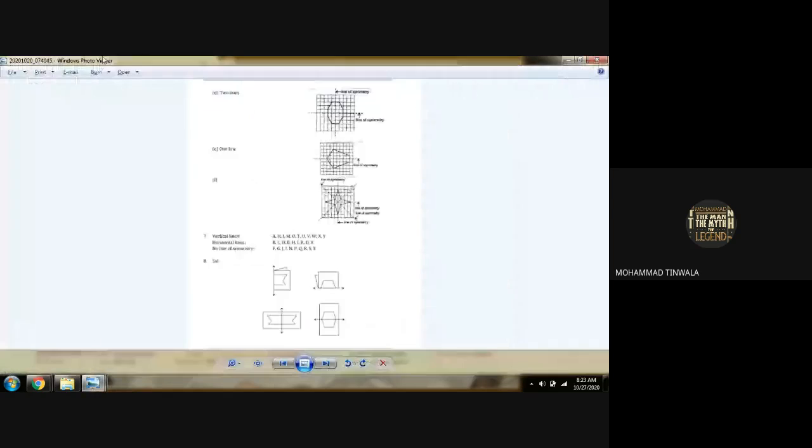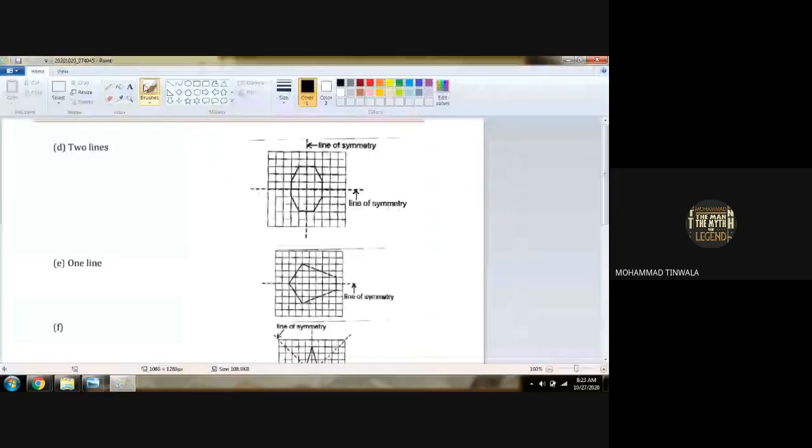Then next question, sum number D. This shape is given. This is a line-segment closed figure: 1, 2, 3, 4, 5, 6, 7, 8. An octagon is given. Now, if I cut it from between, this shape is overlapping the other shape. If I cut it from the straight line, the half is overlapping the other half, right? So I can say two lines of symmetry.